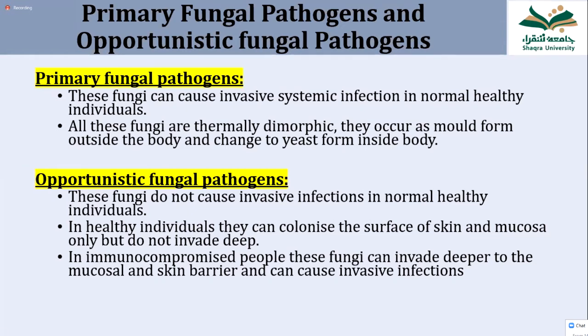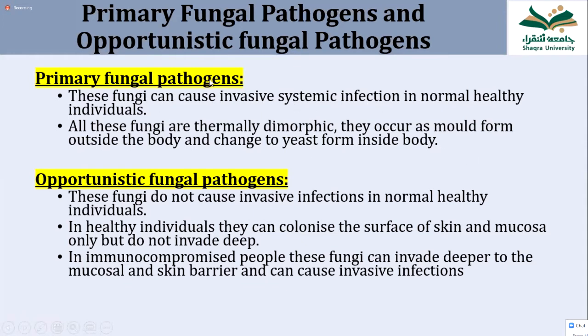Why? Because they have a mechanism to avoid killing by the lysosome. So the macrophages cannot easily kill the primary fungal pathogen. That is why these primary fungal pathogens cause invasive infection even in healthy people.